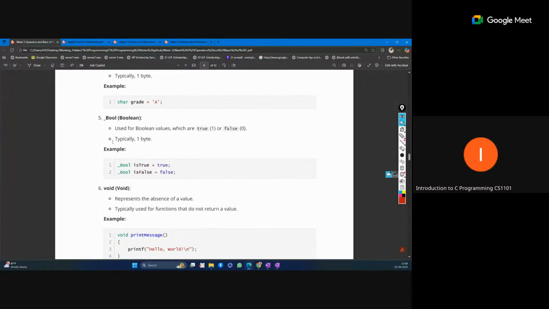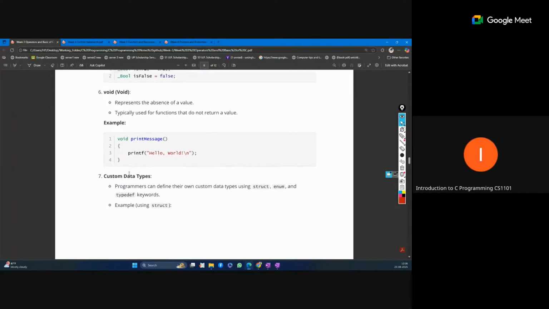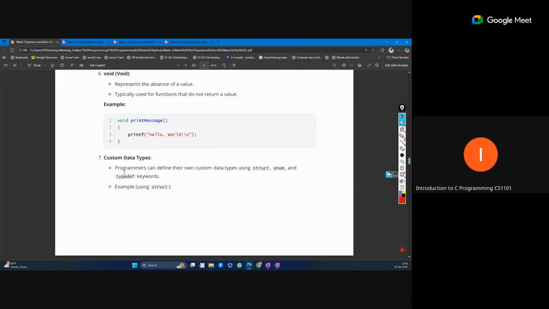Bool is generally used like an integer, where 0 is considered false, and any value other than 0 is considered true. So if in a conditional statement we have any positive or negative value, that will be considered true. If we have 0 in the conditional statement, then that will be considered false. So this is one thing.